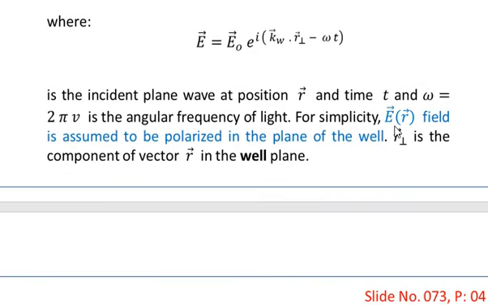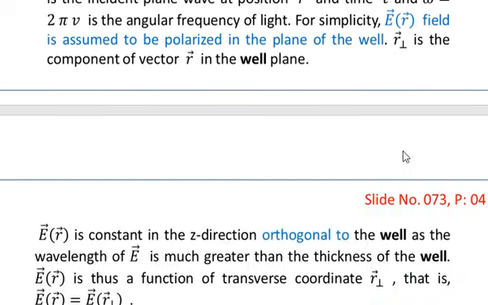For simplicity, E of R field is assumed to be polarized in the plane of the well. That is, E is polarized in the plane of the well, and the plane of the well is given by the coordinates x and y. R perpendicular is the component of vector R in the well plane. Since this is perpendicular to Z, that is the quantum well width, that is why we are using R perpendicular.